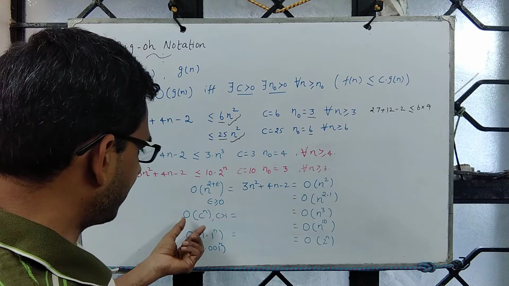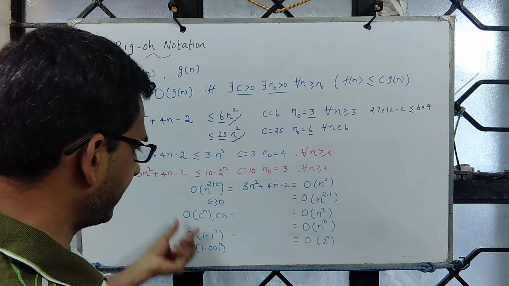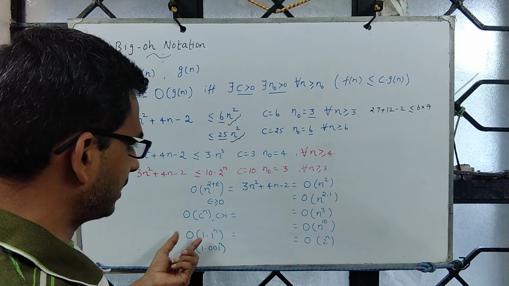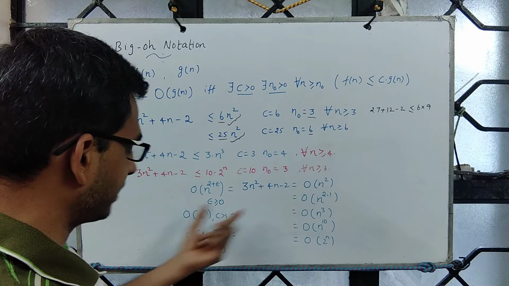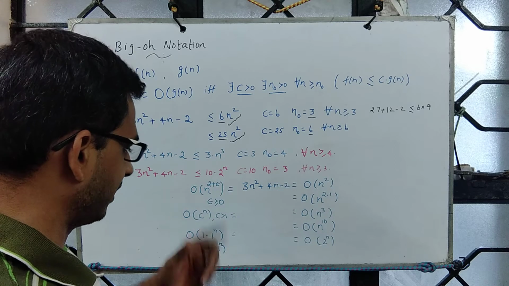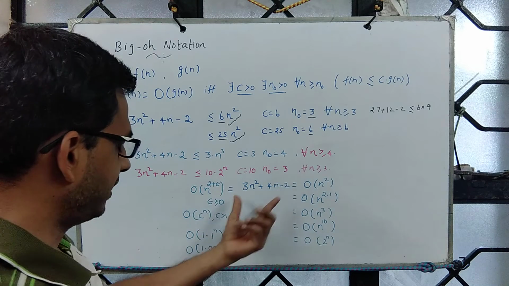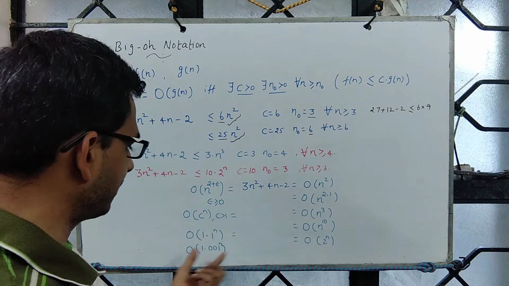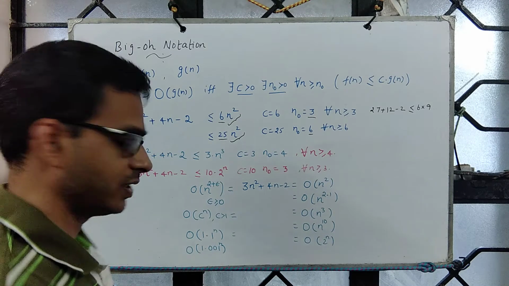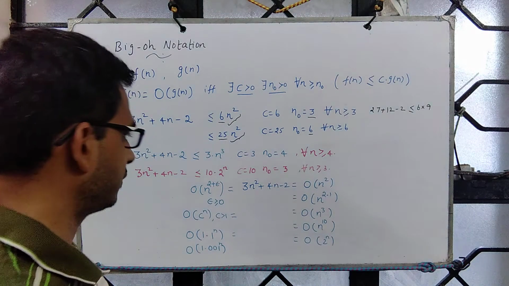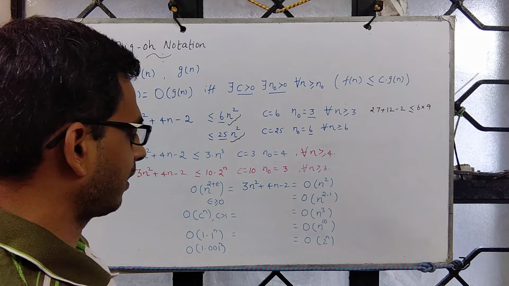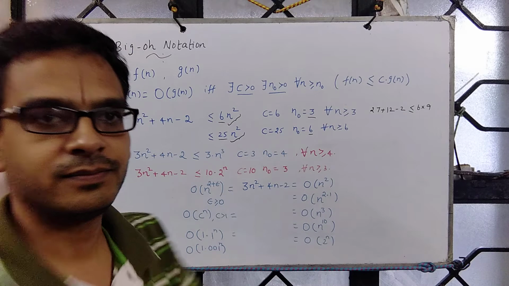And so for appropriate choice of c and n naught, we see that this one is upper bounded by 1.1 power n. And similarly, 3n square plus 4n minus 2 is upper bounded, for appropriate choice of c and n naught, by 1.001 to the power n. Fine?